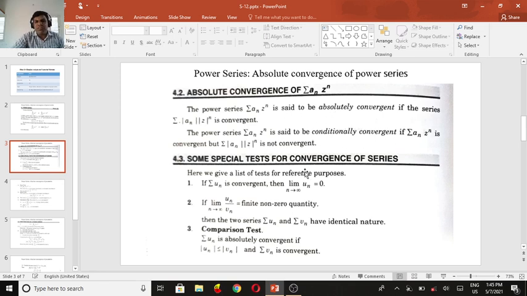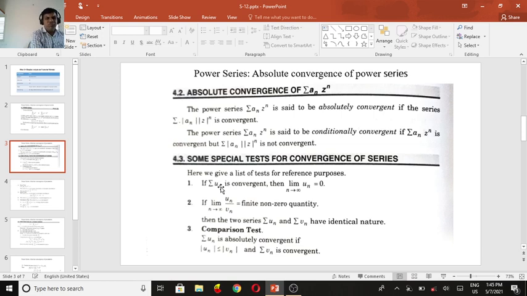Now some special tests for convergence of series. Here we give a list of tests for reference purposes. First one: if summation u_n is convergent, then the limit as n tends to infinity of u_n equals 0.